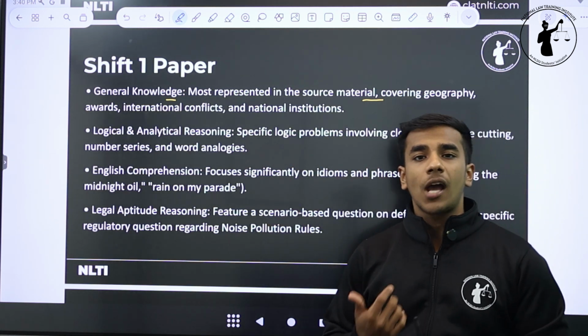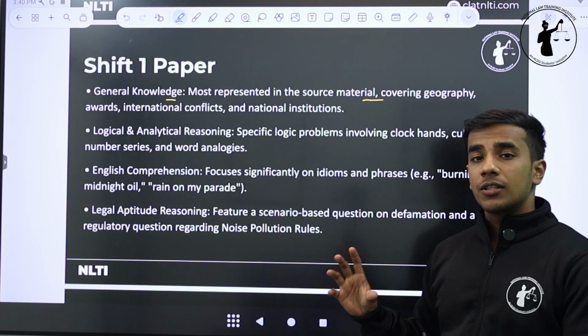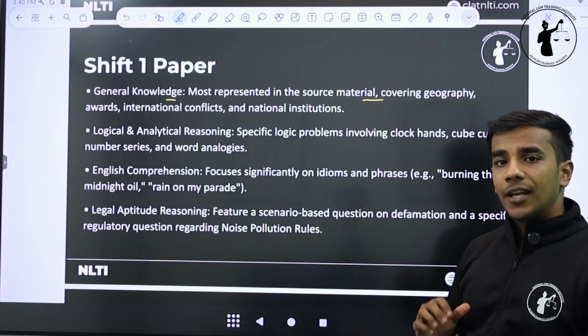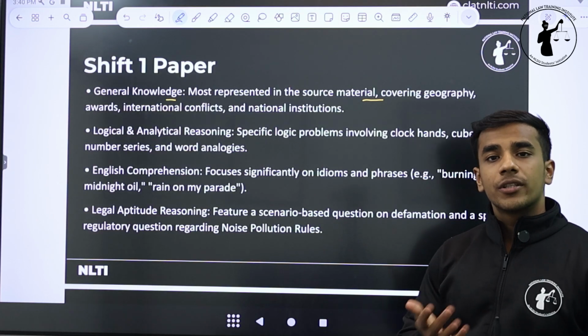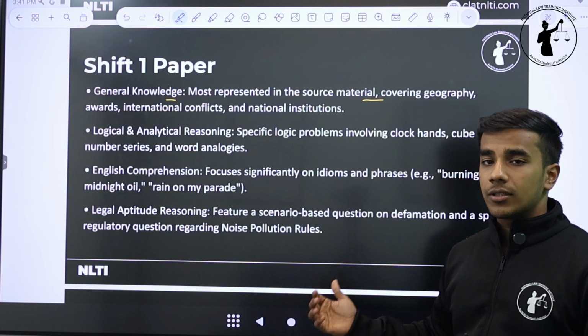National institutions could be your RBI, your SEBI, your Intelligence Bureau, your ROB. These institutions hold immense importance for your general knowledge, and you need to have understanding of, let's say, who's the current chairman of ISRO, who's the current national security advisor, because these are the questions that can be asked.